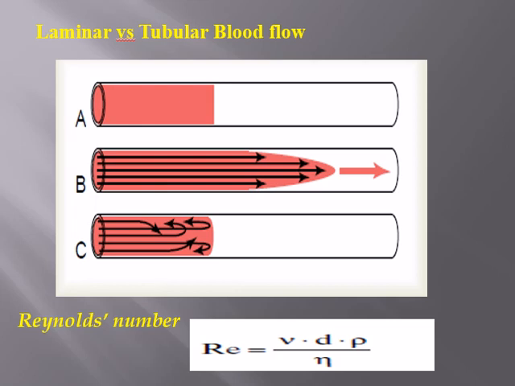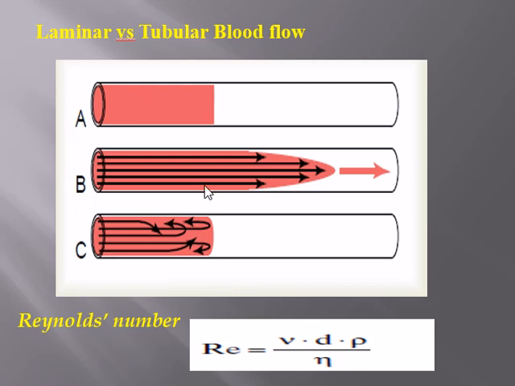As you can see in this diagram, laminar versus turbulent blood flow is the difference between the sequential blood flow and the disturbed blood flow. When the blood is flowing in its normal sequence, the blood vessels have a property of resisting the blood flow.